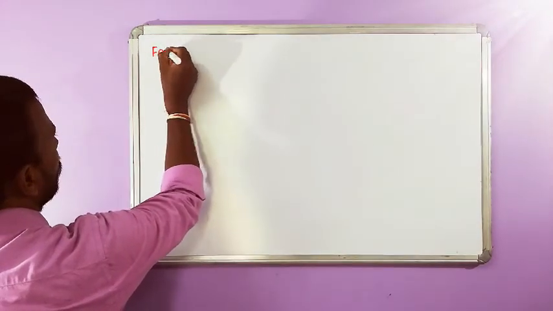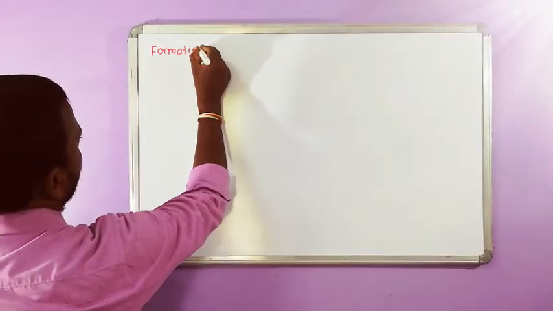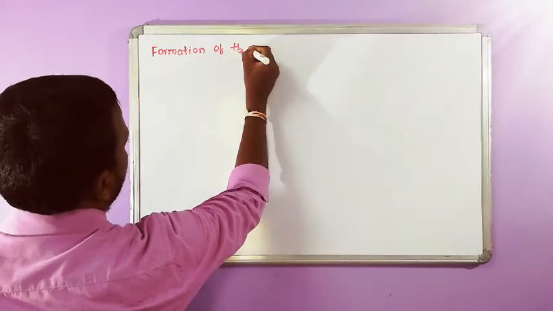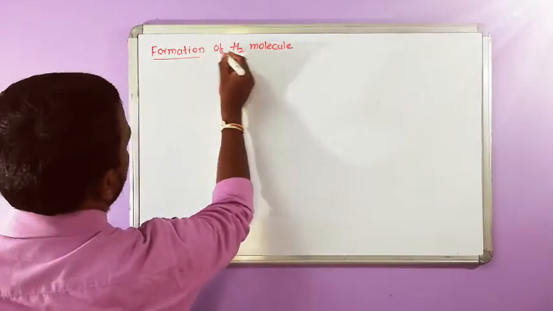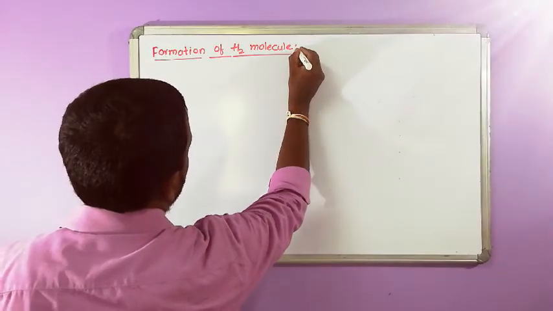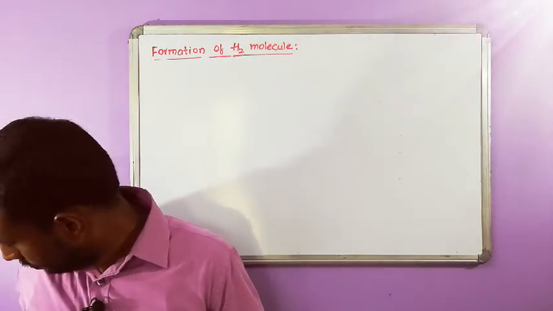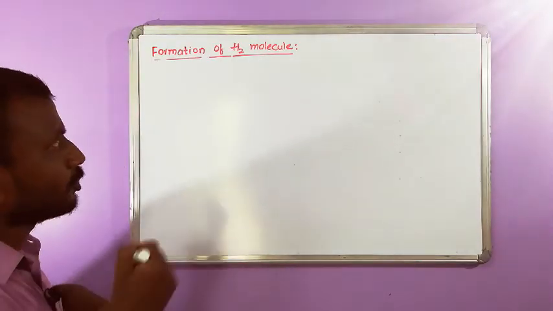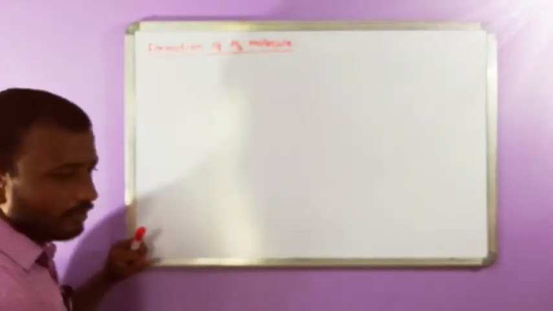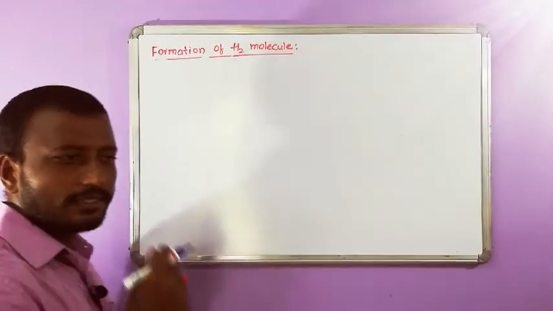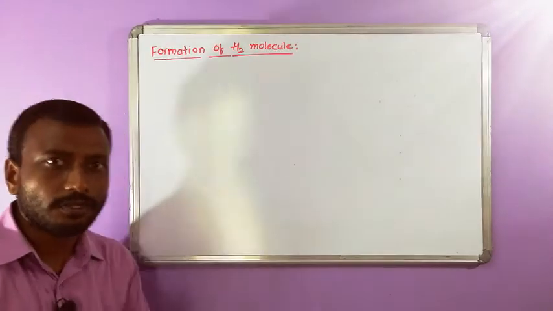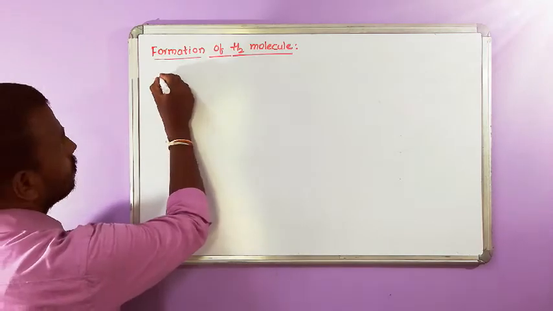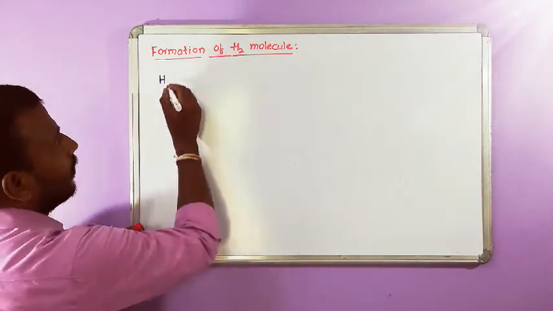Formation of the H2 molecule. So when you go to the H2 molecule, and you want to write the structure and explain its formation, what you need to do is first write the symbol hydrogen.